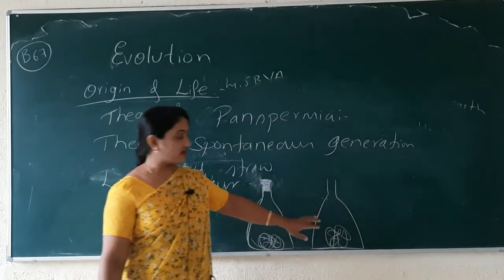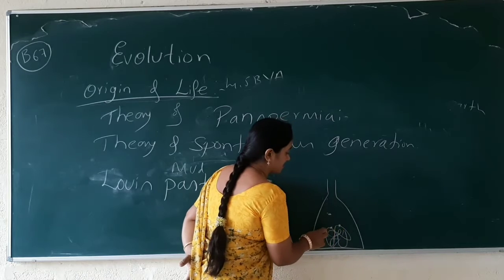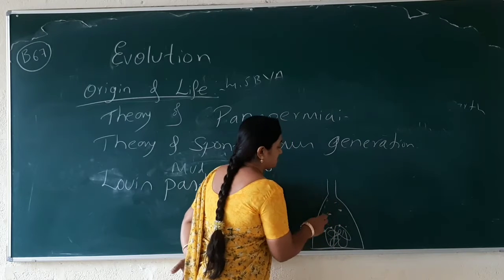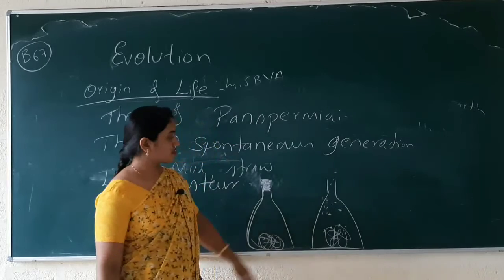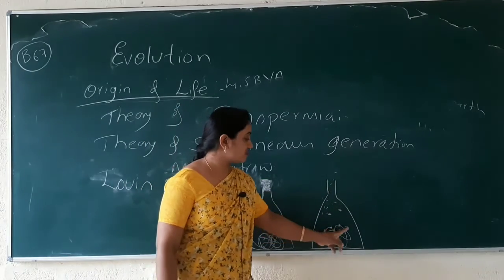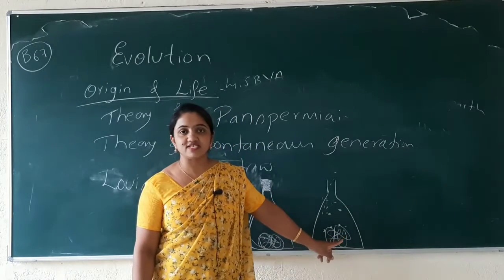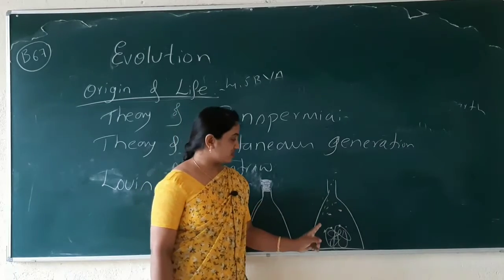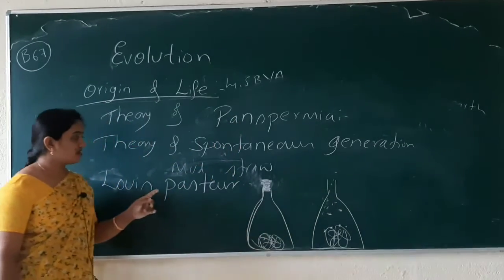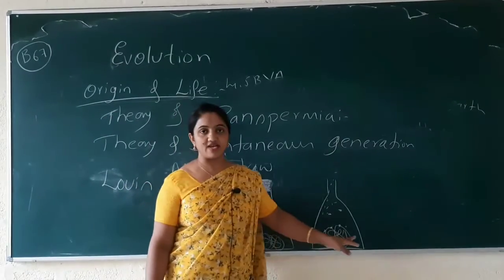After a few days, egg, larva, flies synthesized from that killed yeast. What does it mean? It tells about life originating from living organisms.